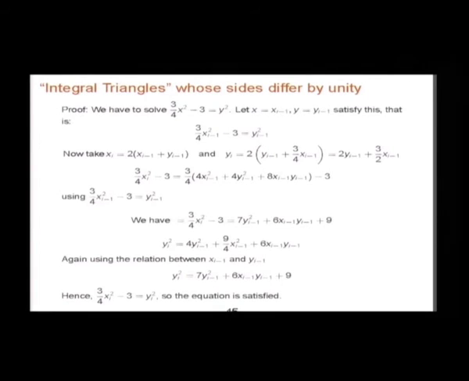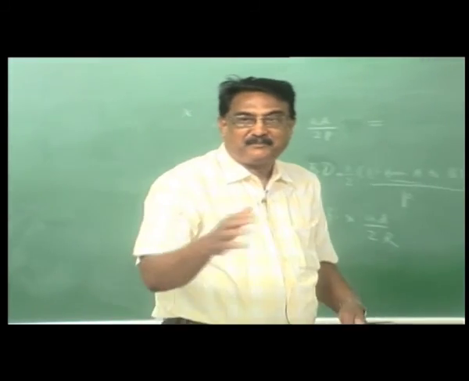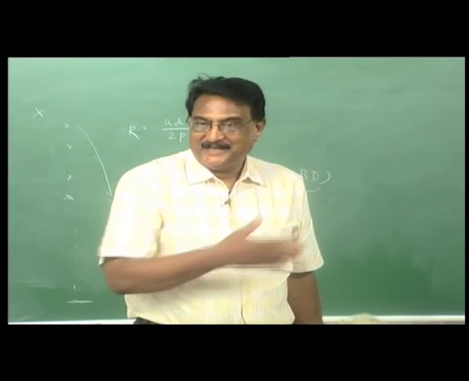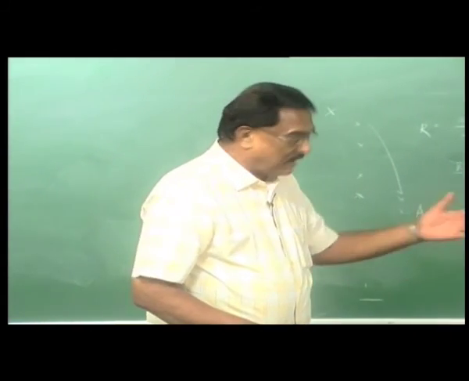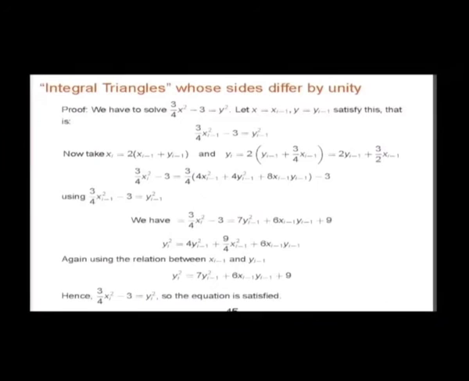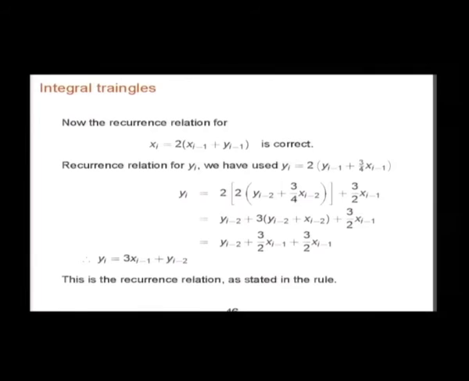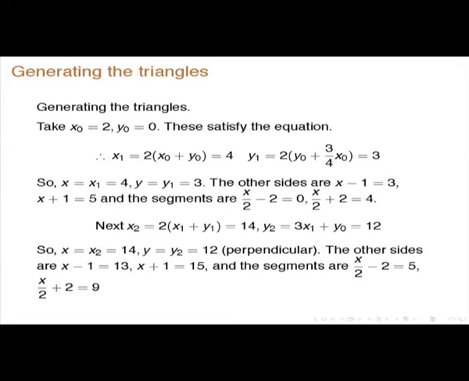Okay. So, by induction, if you have generated up to i, the next will be what is given here, you are generating the next set of values. There are quite a few manipulations with right triangles and so on. So, this is the sequence. This is correct, one can show that this will satisfy all the criteria. So, for instance, if you take x0 is equal to 2, y0 is equal to 0, you start from that. So, these will satisfy those equations.